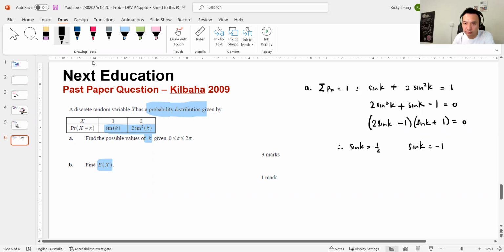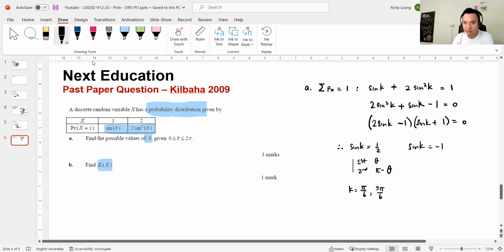Let's have a look. Using all stations central or angles of any magnitude, sine k is positive in the first and second quadrants, which is theta and 180 minus theta, that's pi minus theta. Inverse sine that, so k equals pi on 6, and pi minus that, which is 5 pi on 6.